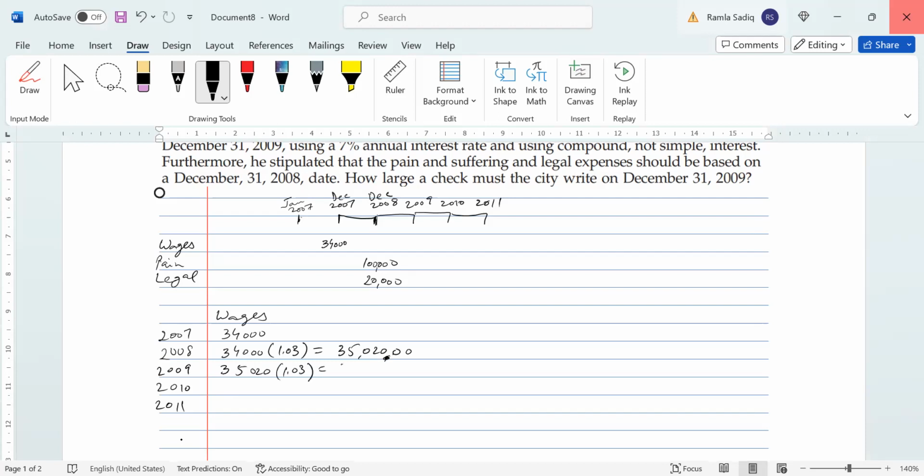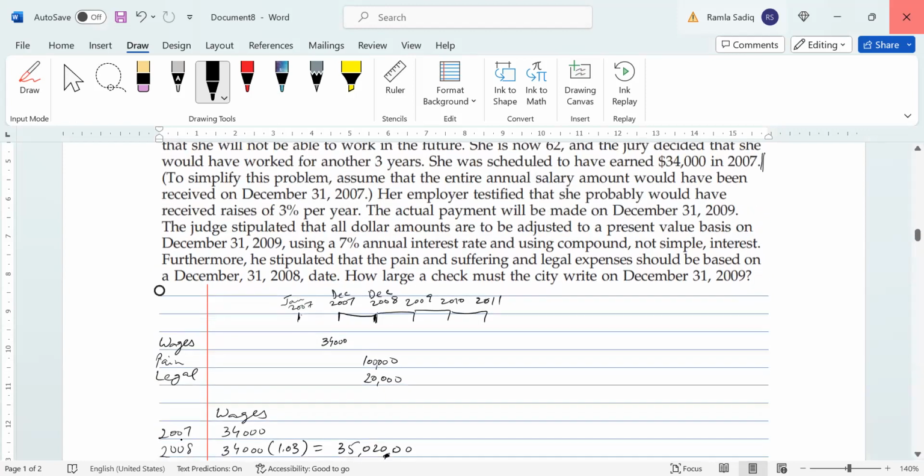And we would get 36,070.60. And then we would have again another 3% raise on top of that. We plug that into a calculator, we get 37,152.72. And lastly, in her final earning year, she would have earned the same amount times 1.03 for her 3% raise. She would have had an earning capacity of 38,267.30. And this is the entire lineup of her wages. Okay. Let's get back to the question.